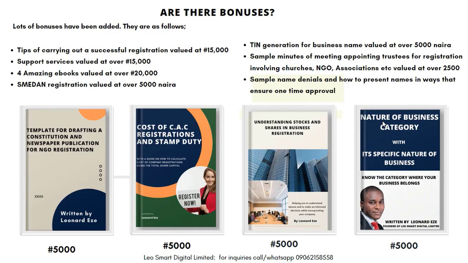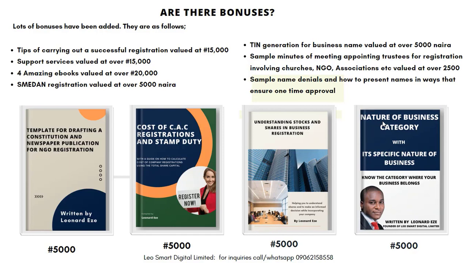They are as follows. Tips for carrying out successful registrations valued at 15,000. Support services valued at over 15,000. Now, I want you to know the value of this support. Yes, some persons, like I told you, those people that had abandoned registration, their 10,000, 20,000 is now hanging. You can see, if they had this support, they would not have fallen into that trap and they would not have lost their name and lost money.